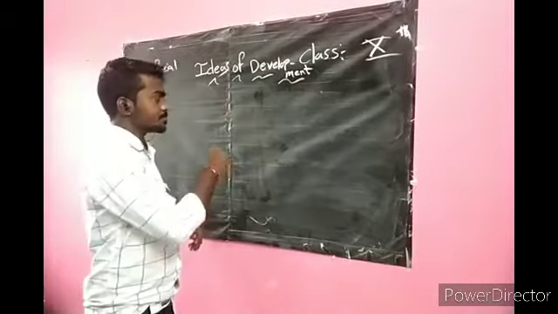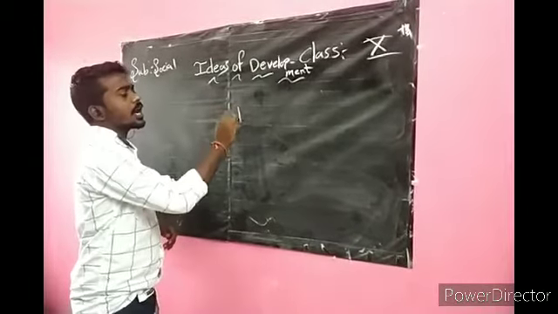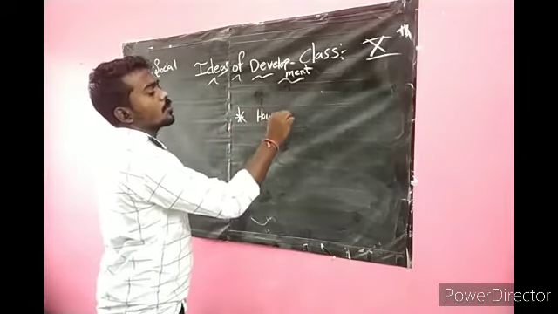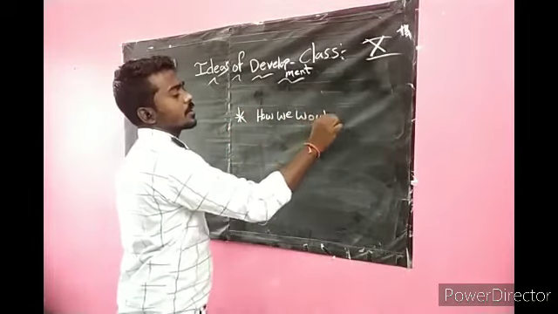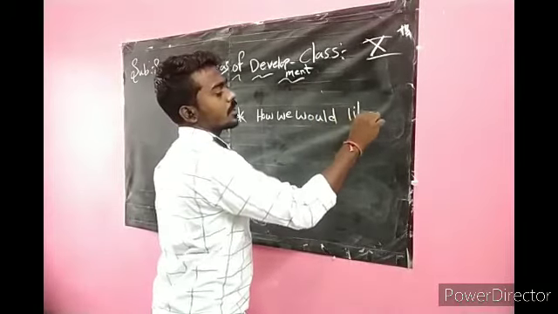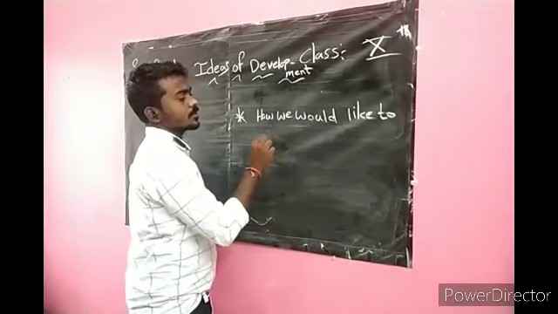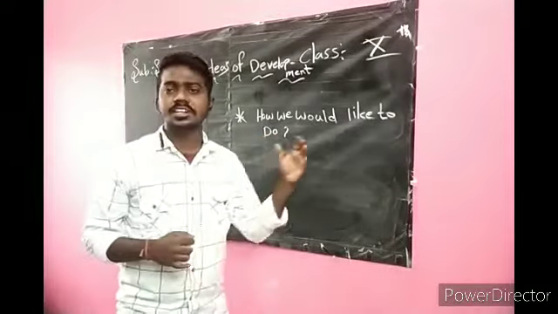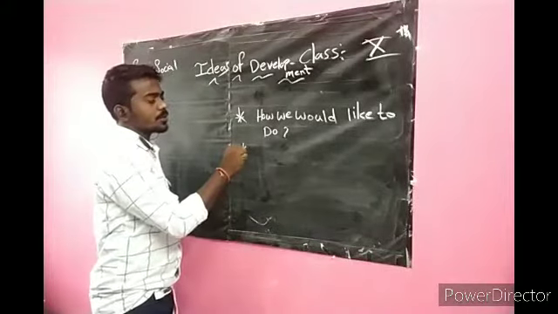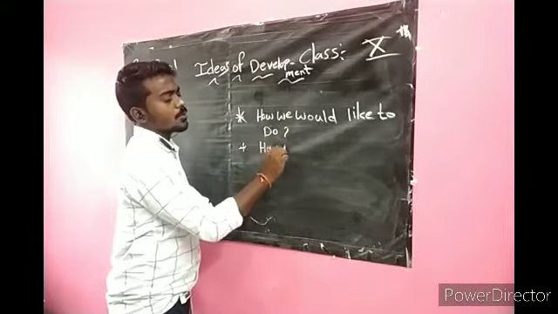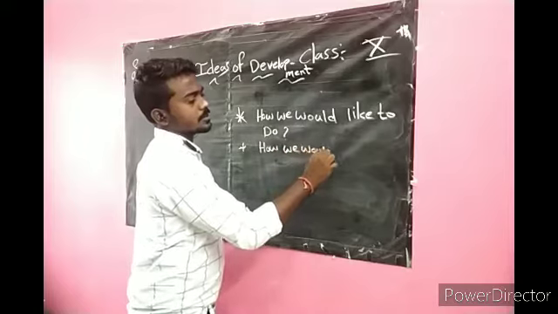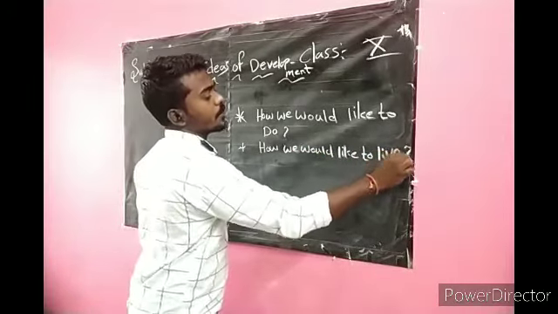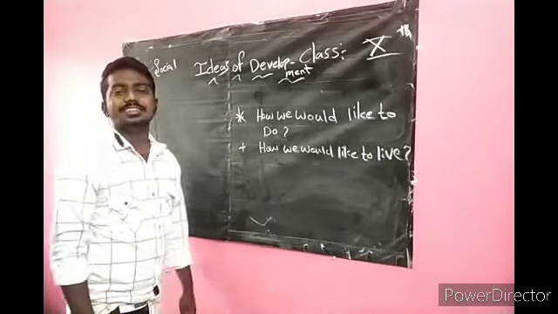For example, we all have a desire about how we would like to live, what we have to do for the development. We all have desires, and also we have desires about how we would like to live.